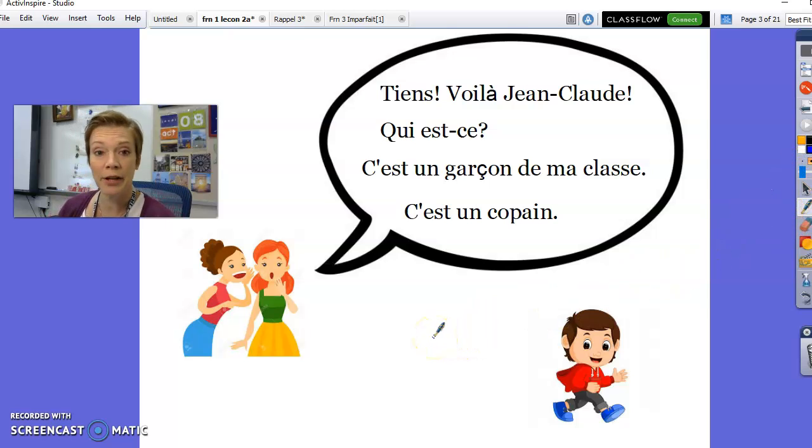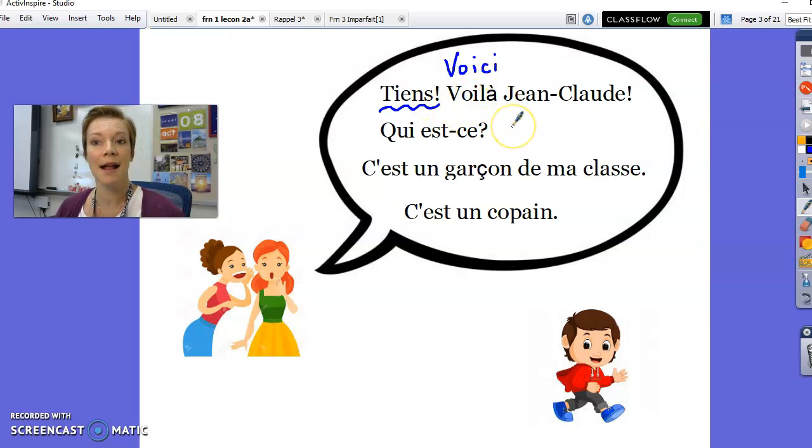Let's start off with this very first word, tiens. That's a vocab word for this week. Tiens is just like saying, hey, check it out. Hey, voilà Jean-Claude. Voilà, very similar to the word voici. Voici is like saying here is or this is.